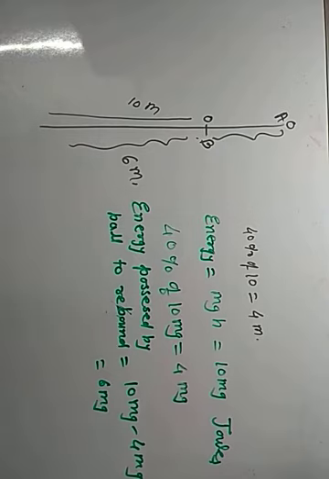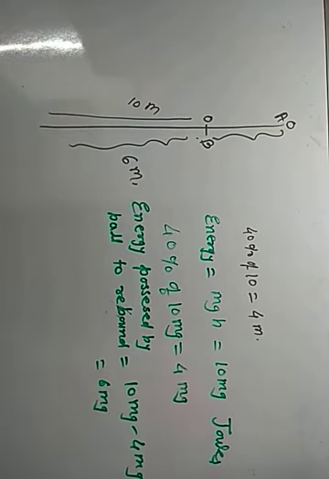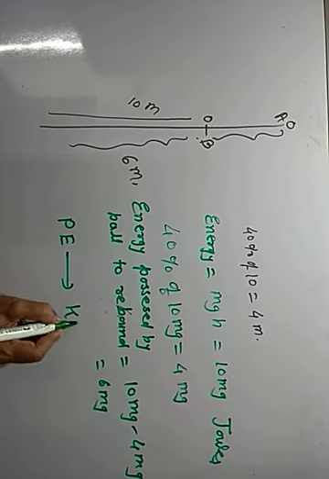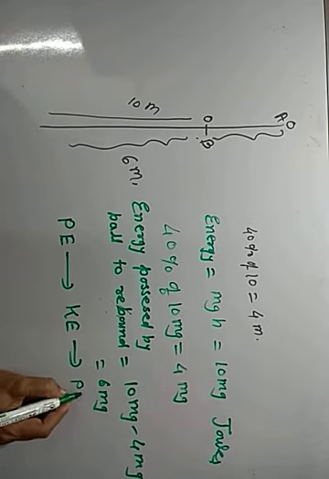Now with the help of this mg, it is coming down. Whatever this potential energy is converted into kinetic energy, that is Pe is converted into Ke, that is utilized to again rebound into again Pe.